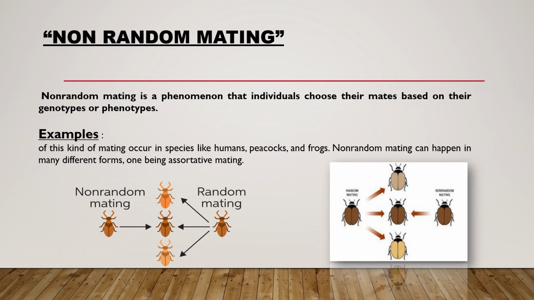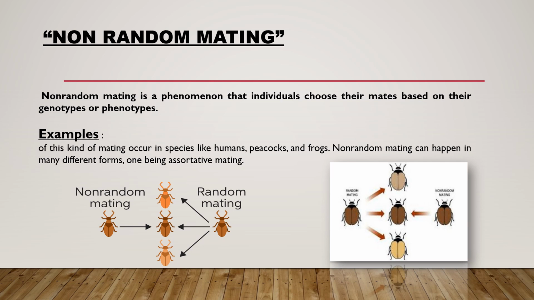Next factor is non-random mating. Non-random mating is a phenomenon in which individuals choose their mates based on their phenotypes or genotypes. The result of non-random mating is that some individuals have more opportunity to mate than others and thus produce more offspring and more copies of their genes than others.